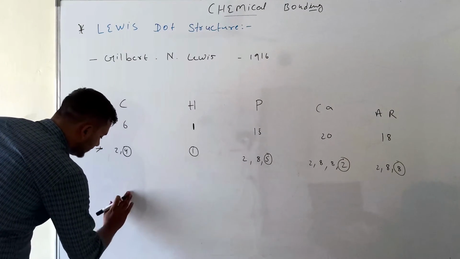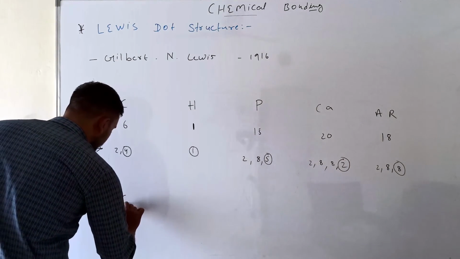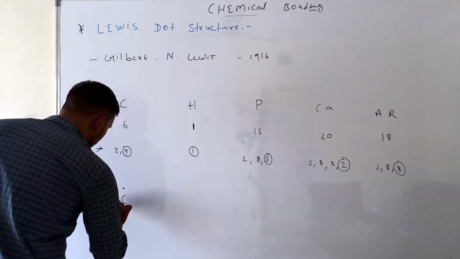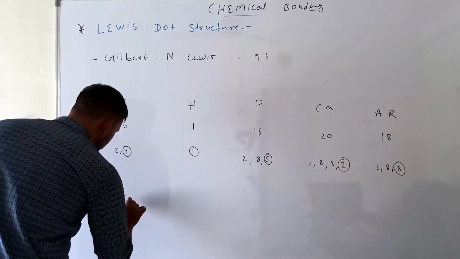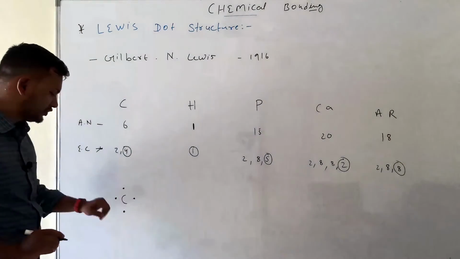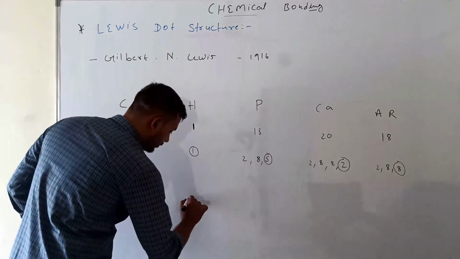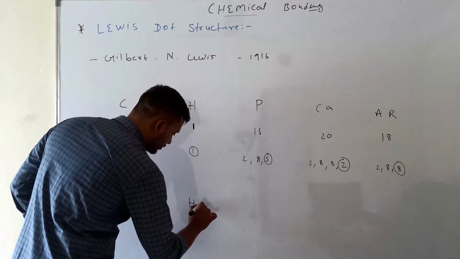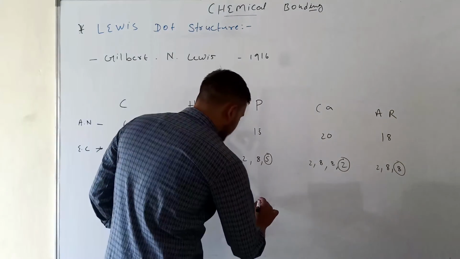So carbon's valency is 4, so we put 4 dots. This is called the Lewis dot structure. Hydrogen has only 1. Phosphorus has 5.